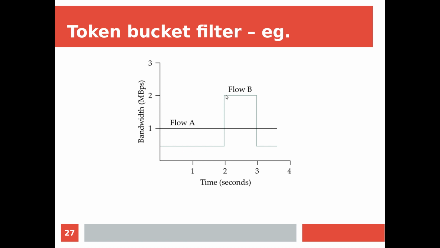Now in the third second it is suddenly getting a high speed of 2 megabytes per second, and that is achieved with our token bucket algorithm. But if you look at flow B, on average it is still getting 1 megabyte per second, because tokens are generated at that speed. Because we can accumulate the tokens, because of that feature, I am getting this different rate. Okay, hope it is clear.